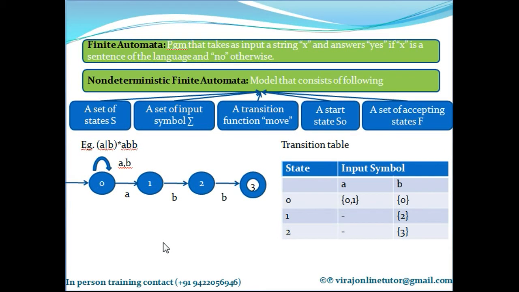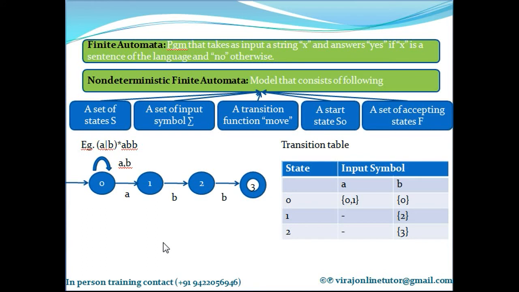There are two types of finite automata: non-deterministic finite automata and deterministic finite automata. In deterministic finite automata, each state on a particular input symbol goes to only one state, max one state. That means it's determined. In a particular state on a particular input symbol, I exactly know where it will go. That's why it is deterministic.